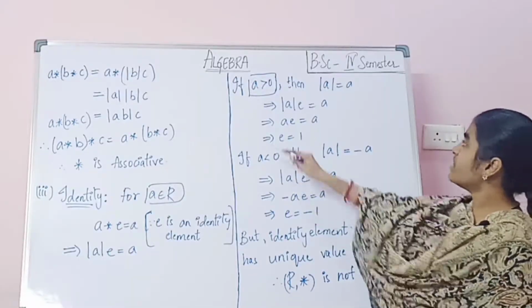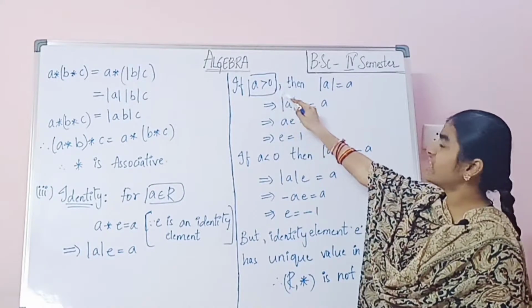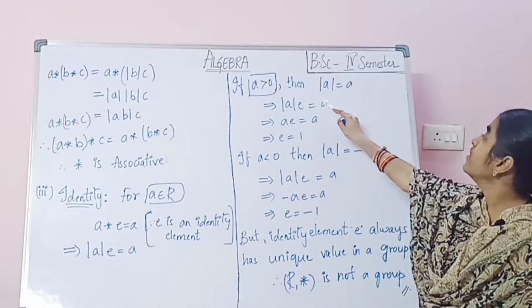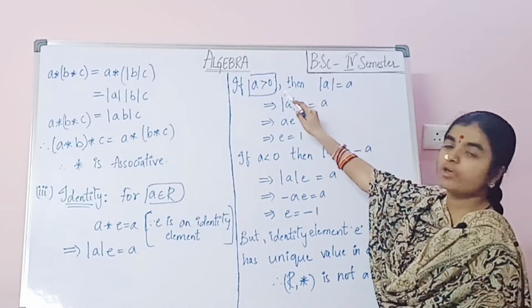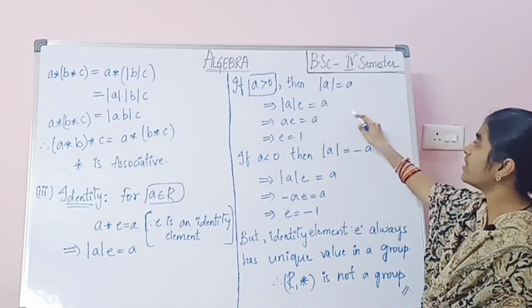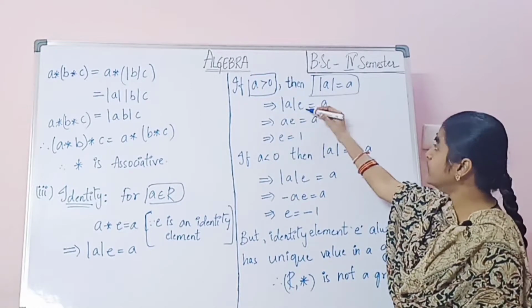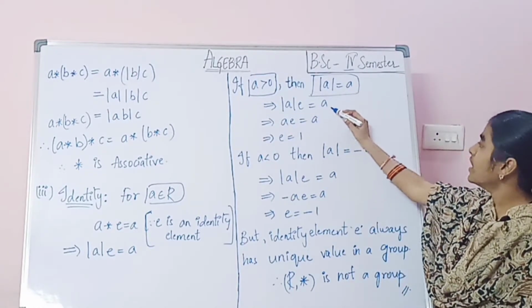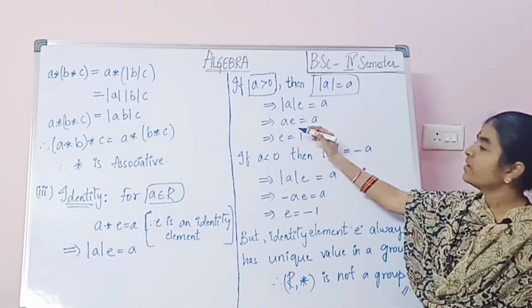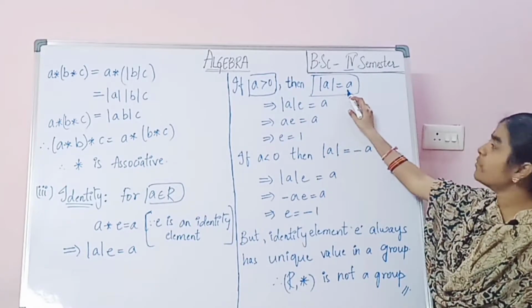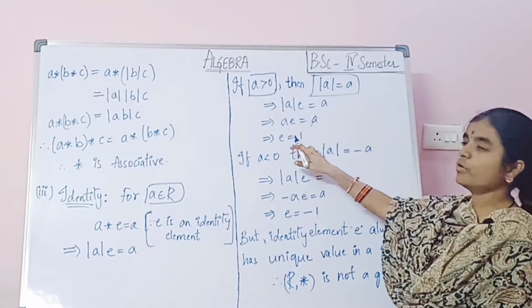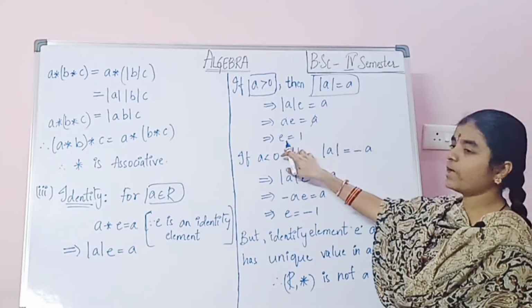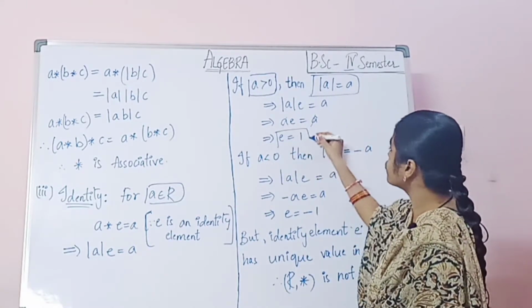Here we assume if a greater than 0, then mod a equals a. That implies a into e equals a as it is. So both a's are cancelled. What is remaining here? e equals 1.